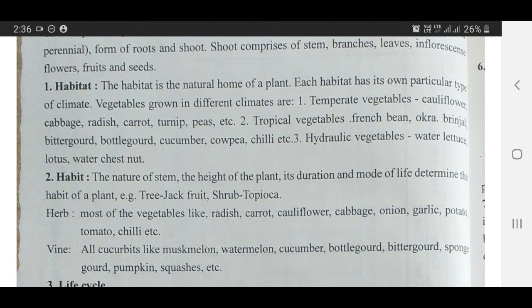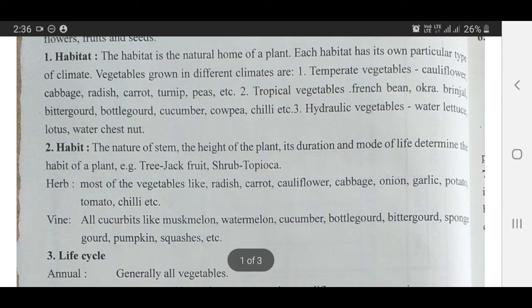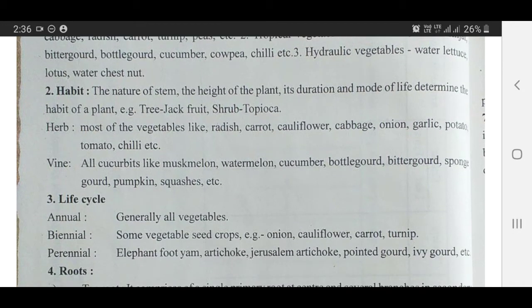It is generally based on height and formation of shoots, and other parameters are also included to decide whether it is tree or shrub. Herb, most of the vegetables like radish, carrot, cauliflower, cabbage, onion, garlic, potato, tomato, chili, etc. These are herb in nature. Then vine, all cucurbits like muskmelon, watermelon, cucumber, bottle gourd, bitter gourd, sponge gourd, pumpkin, squash, etc. They produce vines. Their fruiting, flowering and all development takes place on the vine-like growth.